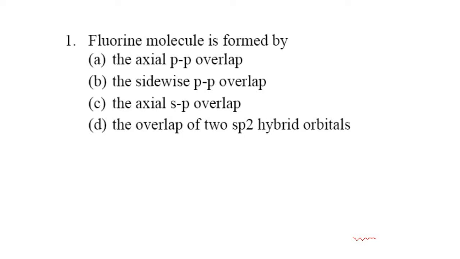In the first question we have the fluorine molecule, which is formed by fluorine atoms. The atomic number, if you see, is 9, and the electronic configuration is 1s2 2s2 2p5, right? So the outermost electrons are present in the p orbital, and the outermost shell contains 7 electrons. In order to become an octet it requires 1 electron, right? And one of the p orbitals